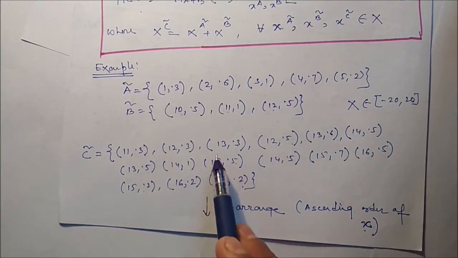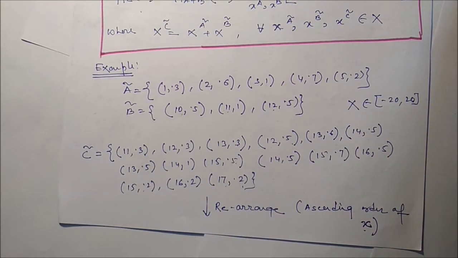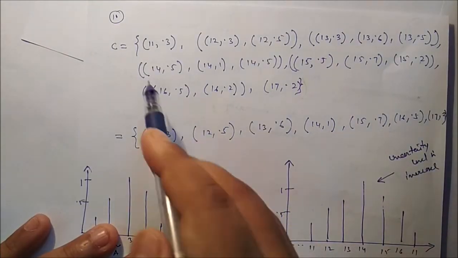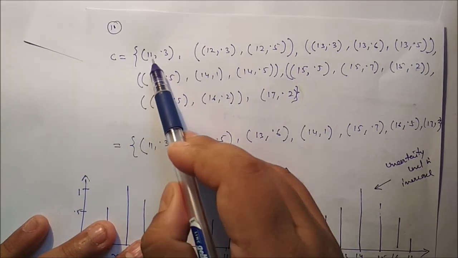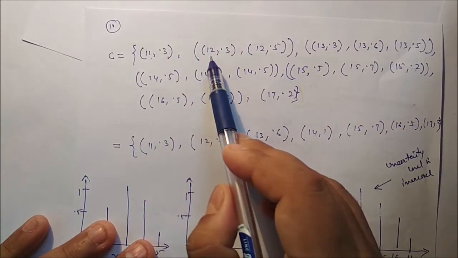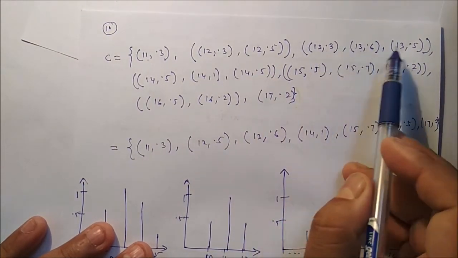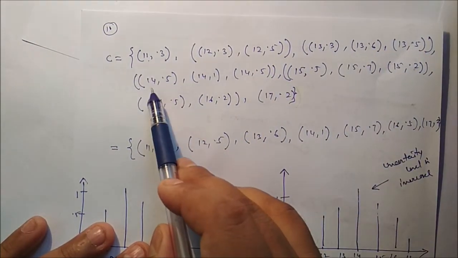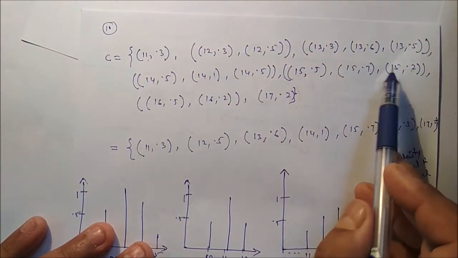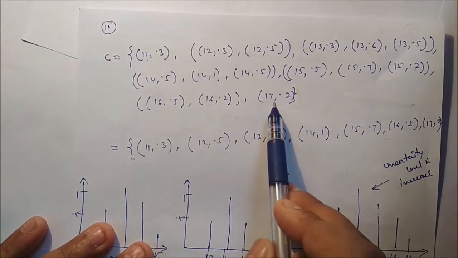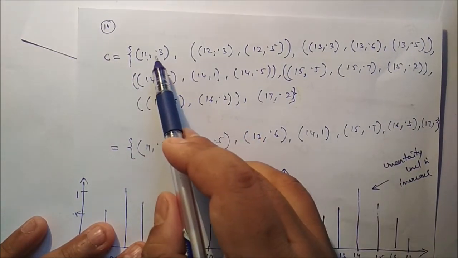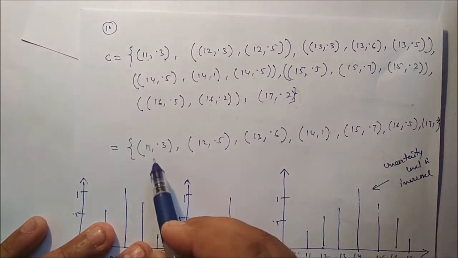So we have to rearrange this, and after rearranging, you can see, rearrange the elements in ascending order. So first 11, membership value 0.3. 12, two 12s are there, 0.3 and 0.5. Then 13, three 13s are there, three 14s are there, three 15s are there, and two 16s are there, and one 17 is there. So 11, 0.3, so we can take this one.